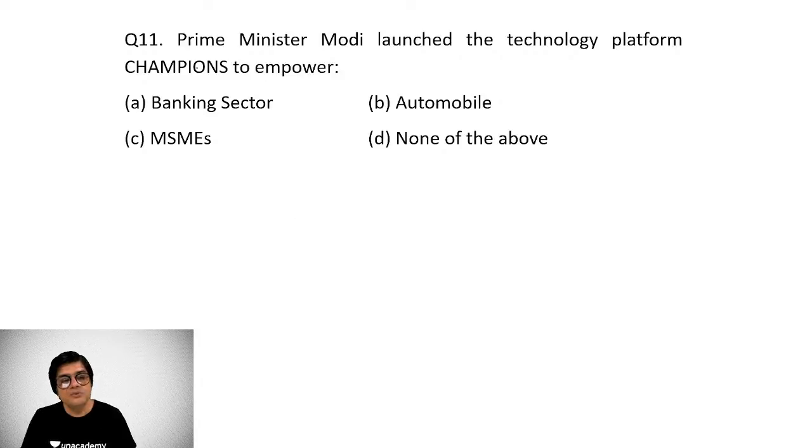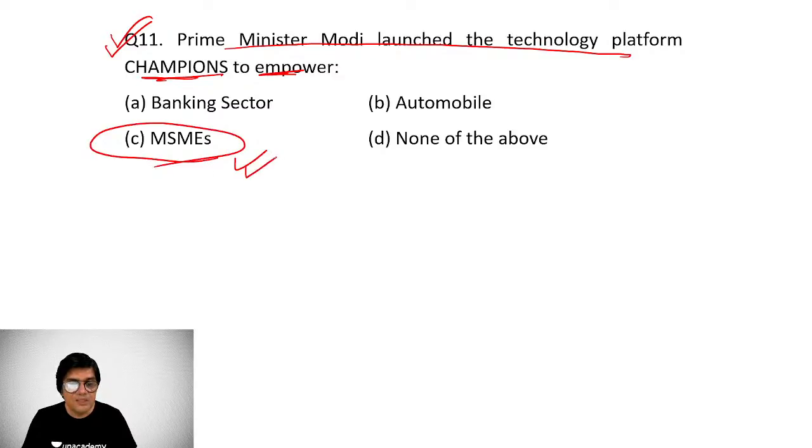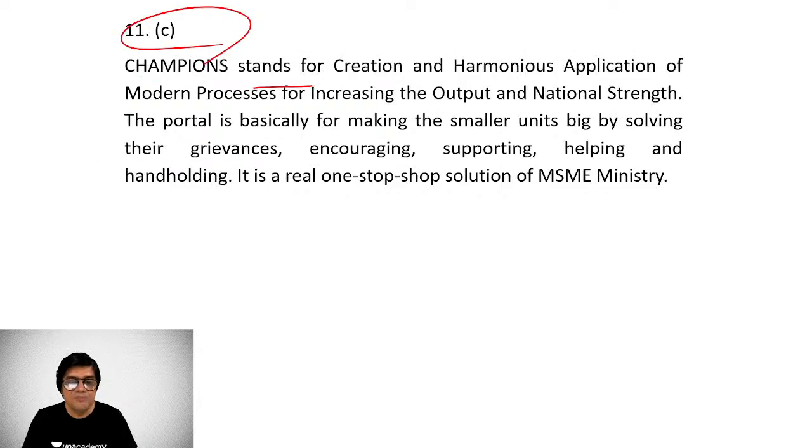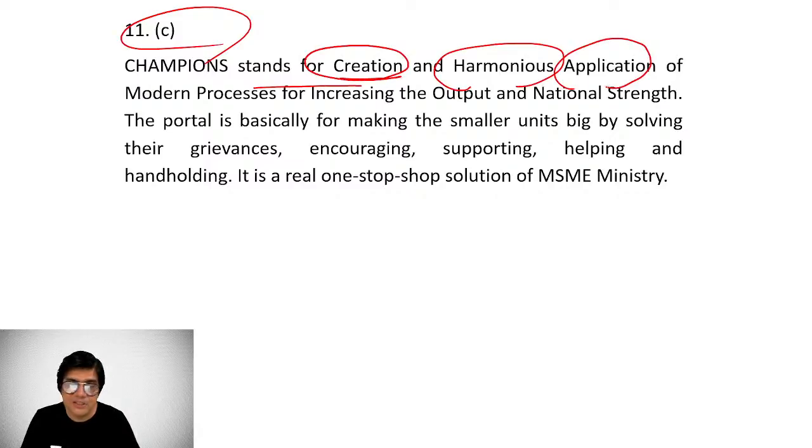Now come to the next question, number 11. Prime Minister Modi launched the technology platform Champions to empower which one of them, right? Banking sector, automobiles, MSMEs, or none of them. So obviously here, as we can know, it is for MSMEs. Champions stands for creation and harmonious application of modern processes for increasing the output and national strength.